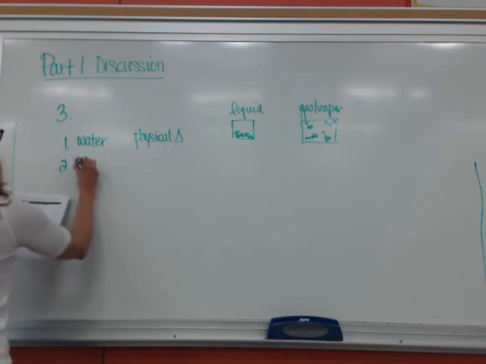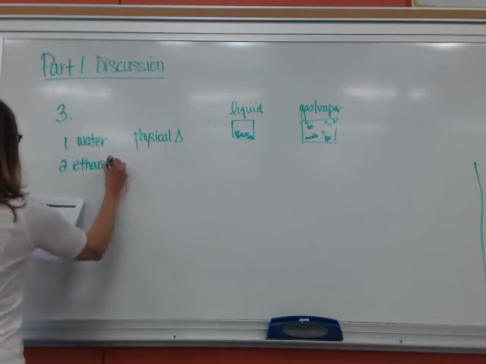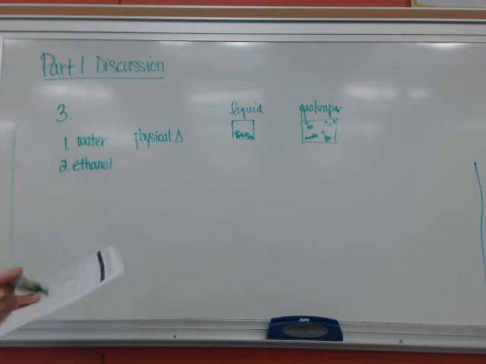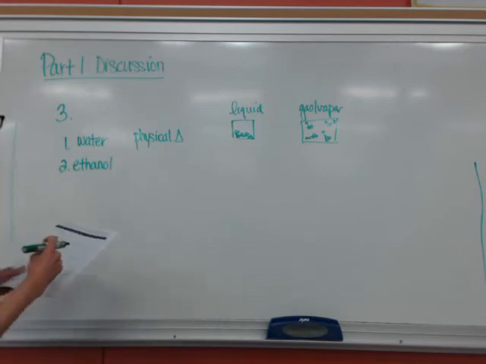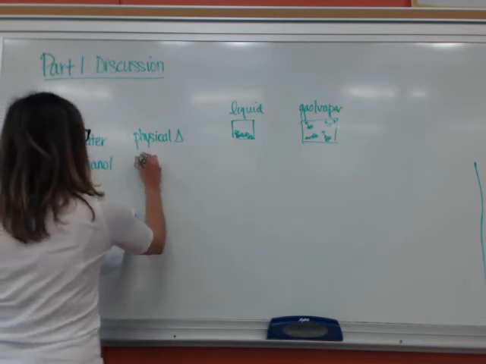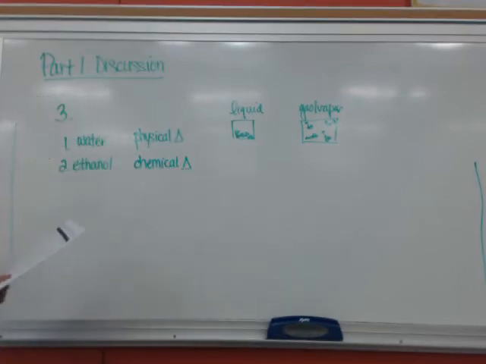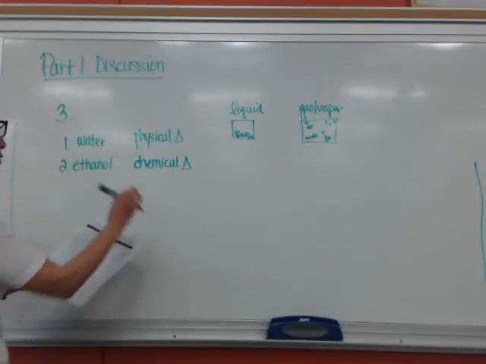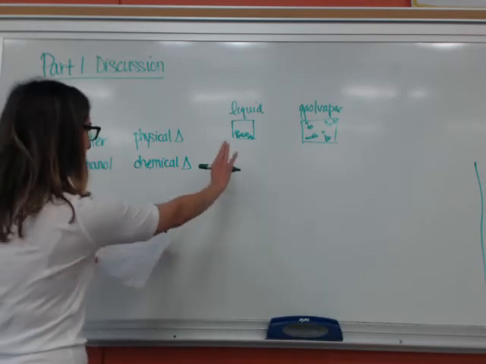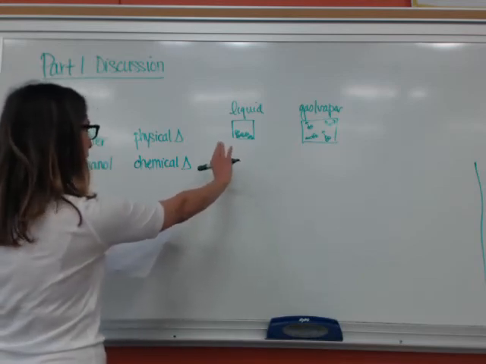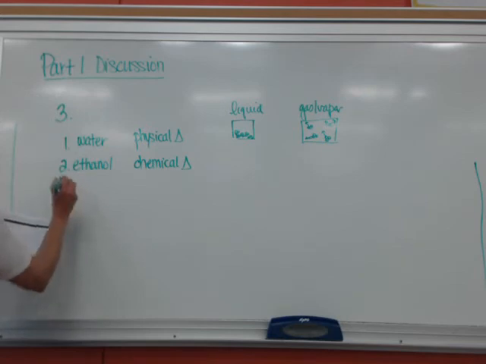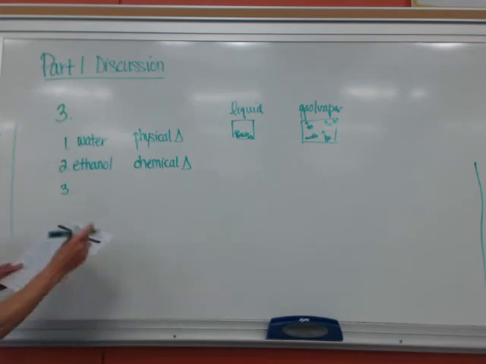Number 2, ethanol. Well, we had a flame, there was a color change, and there was heat generated. This was a chemical change. And you were going from the liquid to the gas phase. I will let you do the particle level explanation using the example that we did in number 1 for water.